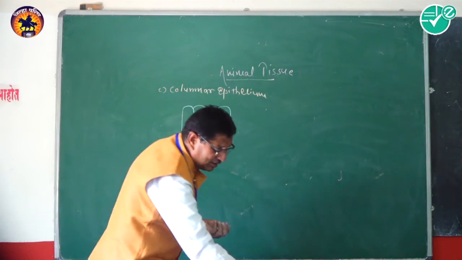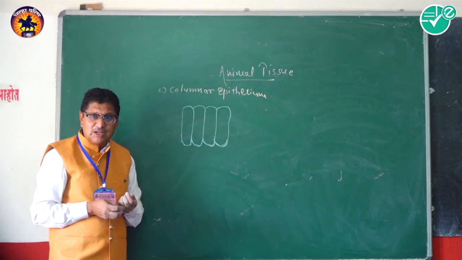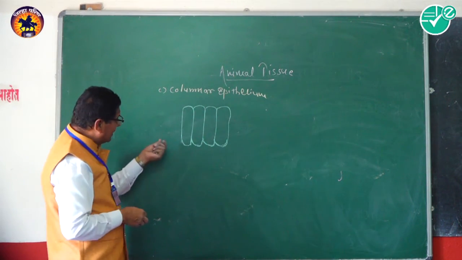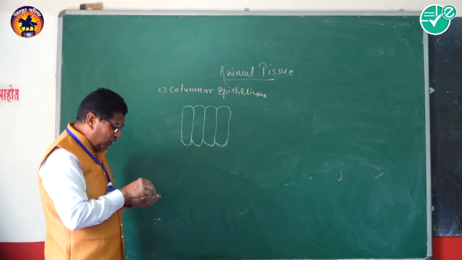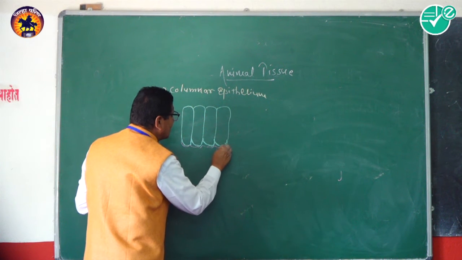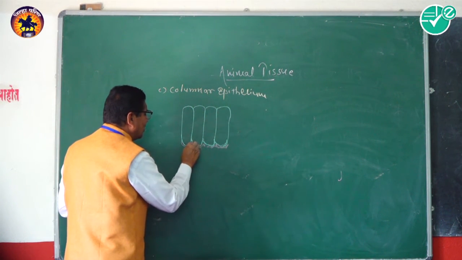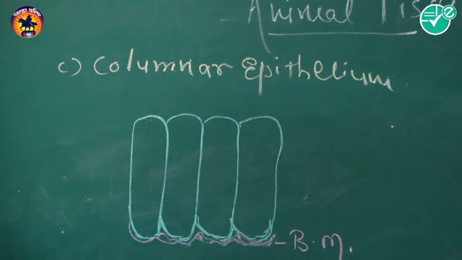Basically, the cells are tall, no doubt. The cells are elongated, no doubt again. The cell shows the free end, and the fixed end, the lower narrow end, again resting on a non-cellular membrane, and this non-cellular membrane is known as the basement membrane.